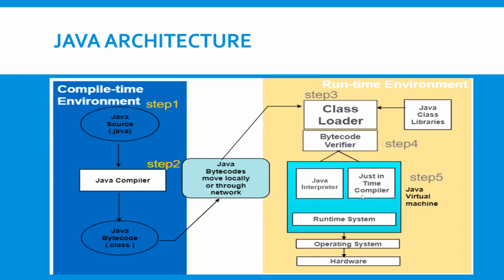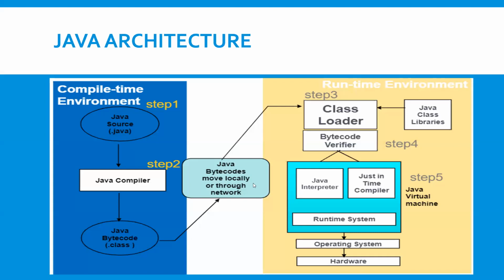Whereas in C language, we have to use only a compiler to run the program. Here in the Java virtual machine, we have to use both interpreter and compiler. After running this, the output is executed and it will be visible in hardware. You understand?